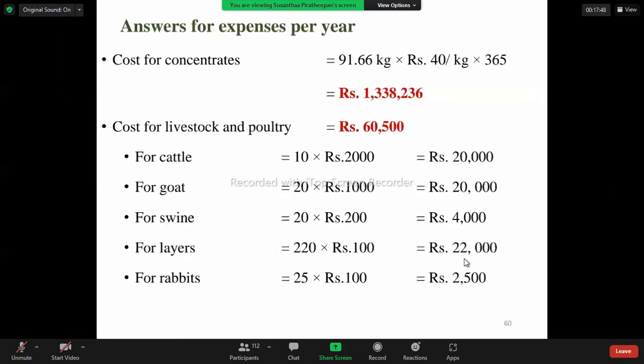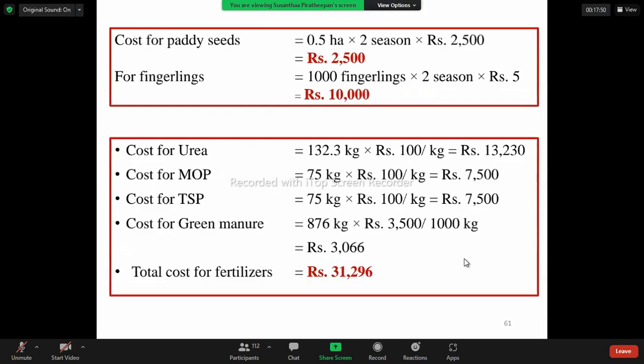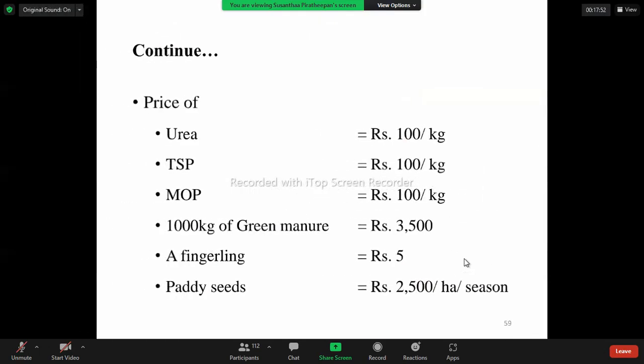So here in this assumption, the price of urea, MOP and TSP is the same. Okay, normally when we are looking at the current price values, these all are different, okay? So it's my suggestion, you better search on the internet to get the data about the current price of urea, TSP and MOP.